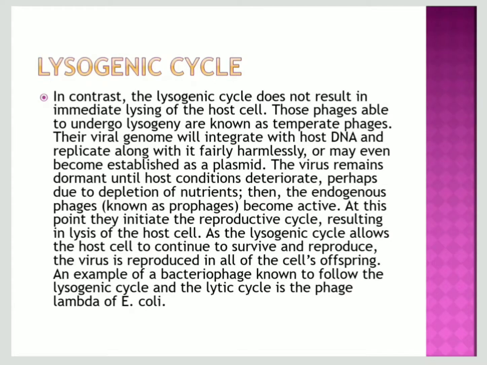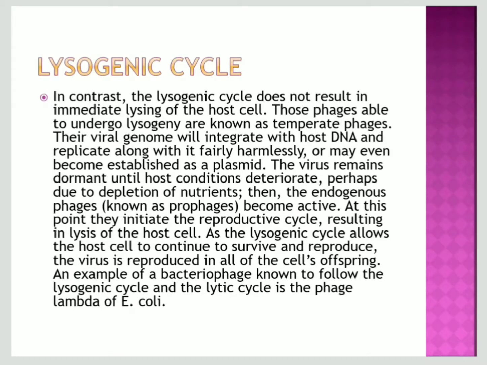In contrast, the lysogenic cycle does not result in the immediate lysing of the host cell. Those phages able to undergo lysogeny are called temperate phages. Their viral genome integrates into the host DNA and replicates along with it fairly harmlessly, or even becomes established as a plasmid. The virus remains dormant until host conditions deteriorate, perhaps due to the depletion of nutrients.